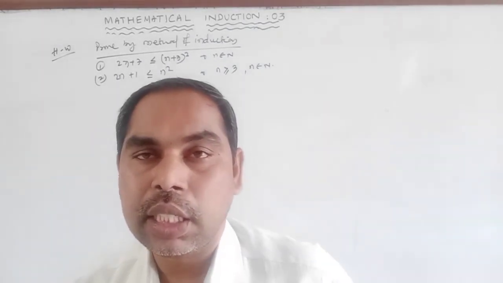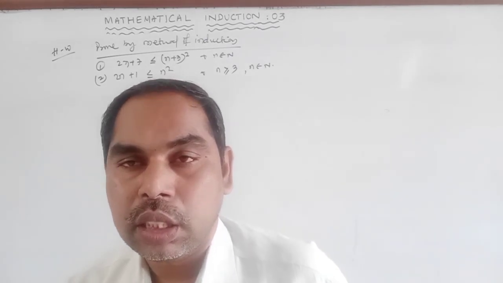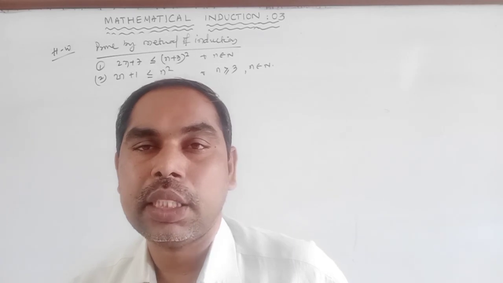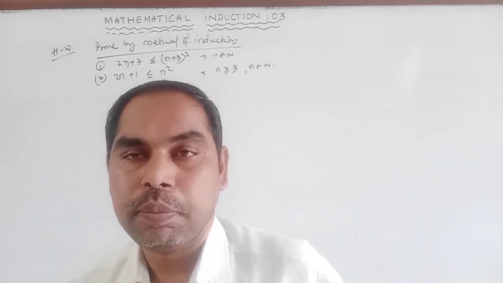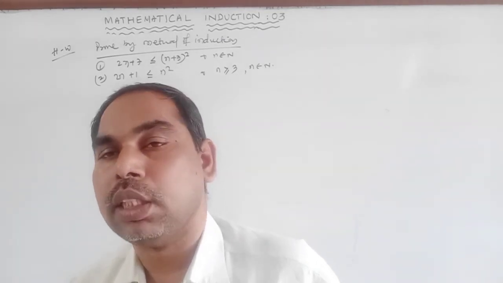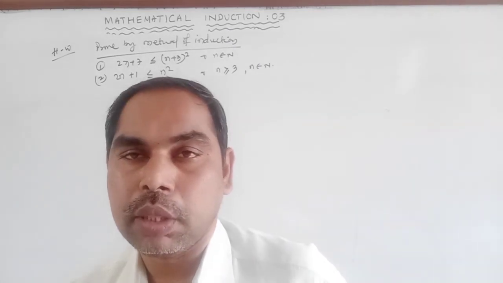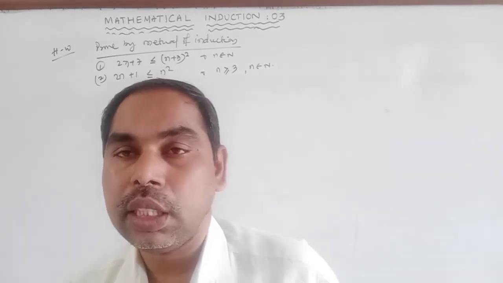Next class we are going to discuss complex numbers. Complex numbers means imaginary numbers. Square root of a negative number is known as an imaginary number.